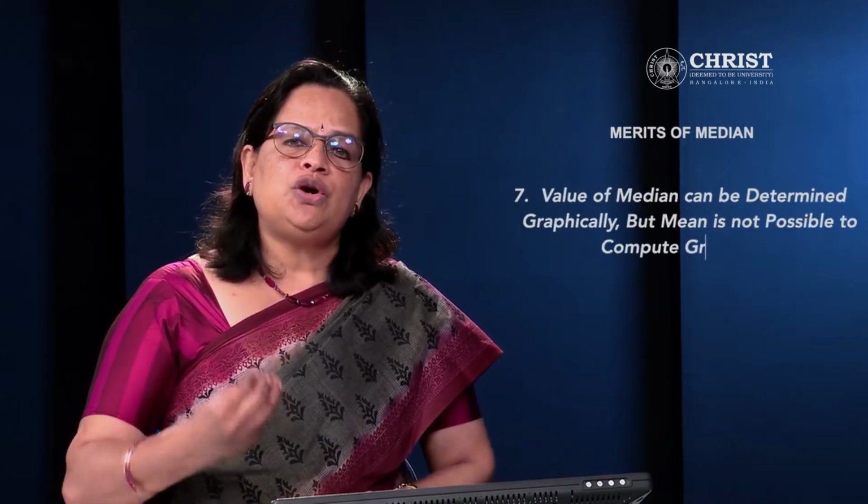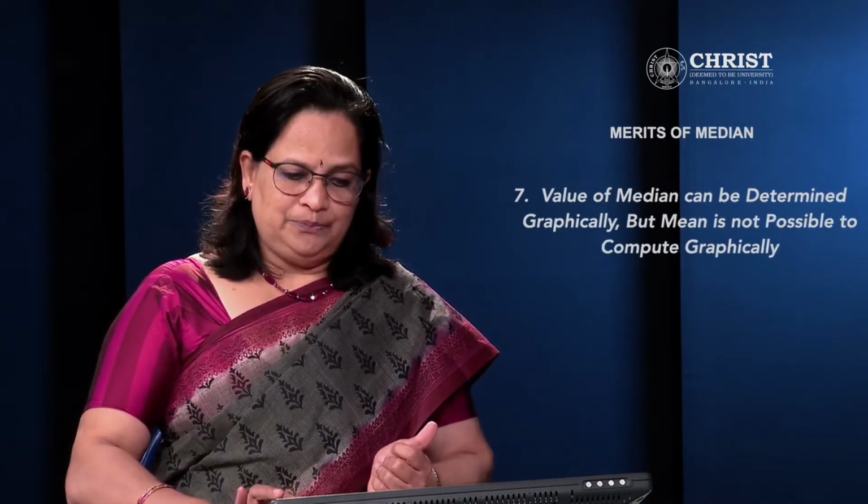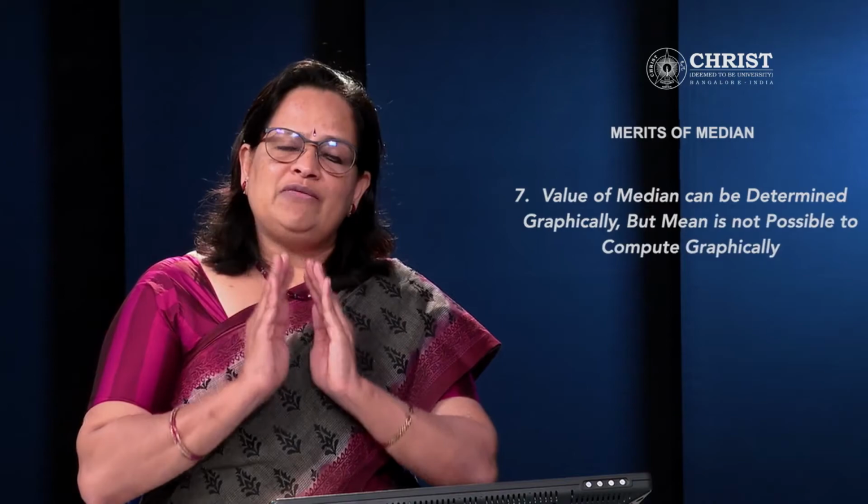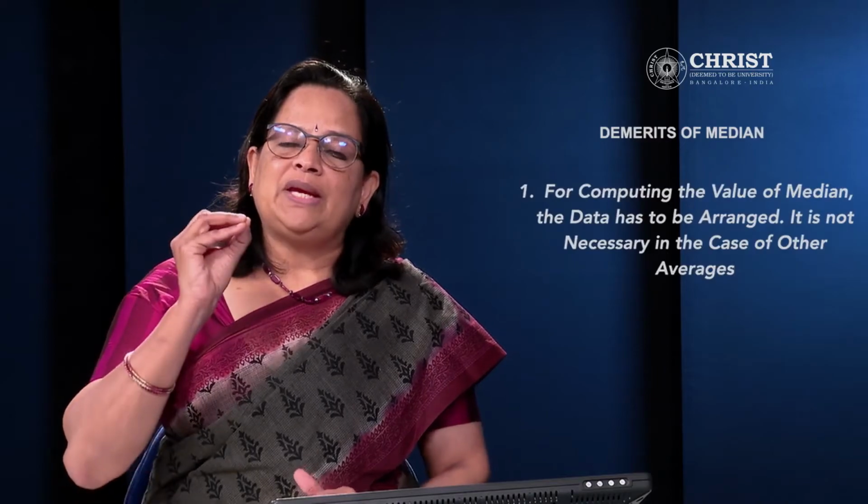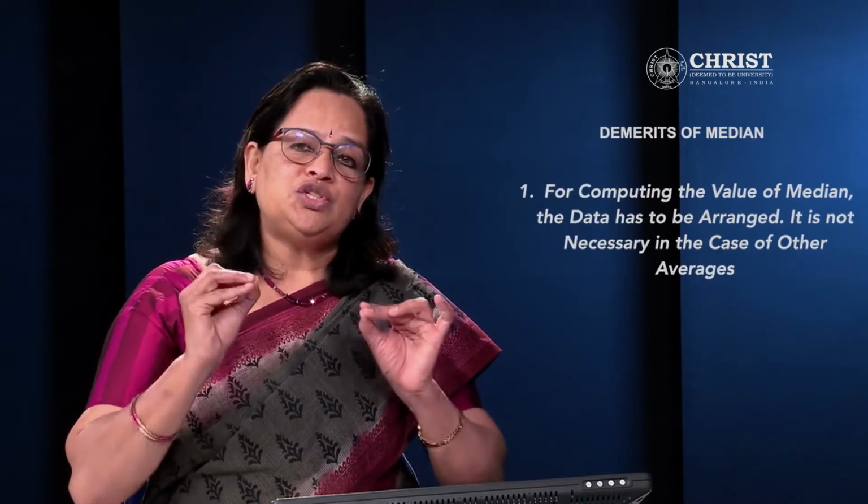Then another point: the value of median can be determined graphically, whereas it is not possible to compute mean graphically. So we have explained the merits of median. Now we will explain the demerits of median. For computing the value of median, the data has to be arranged. In any computation, the data has to be arranged. It is not needed in the case of other averages. Mean, as it is, we can calculate. Mode also is a different computation.